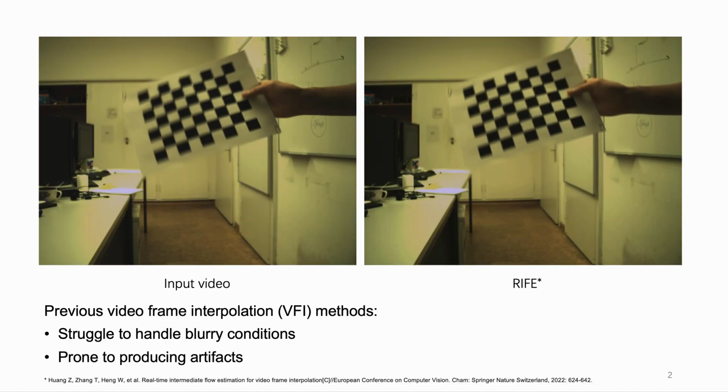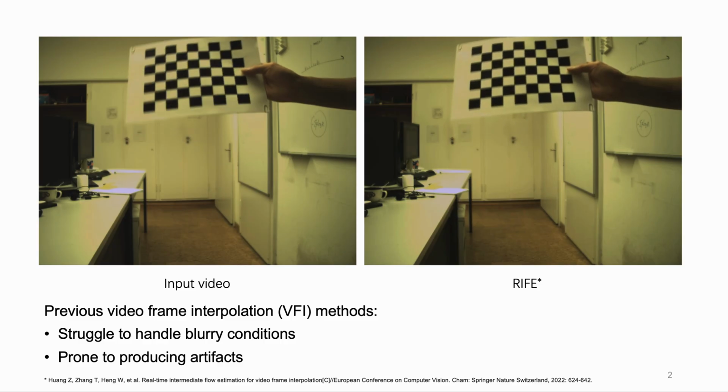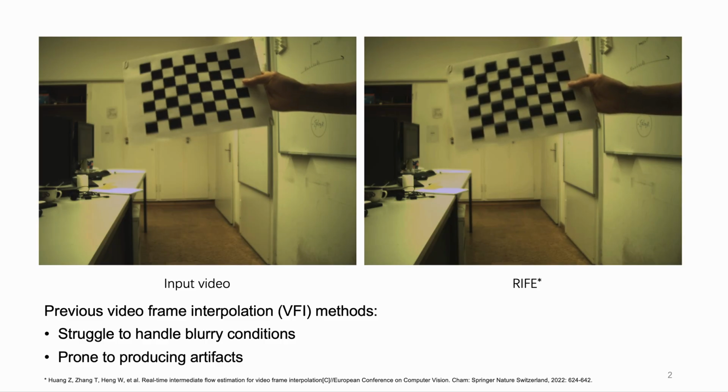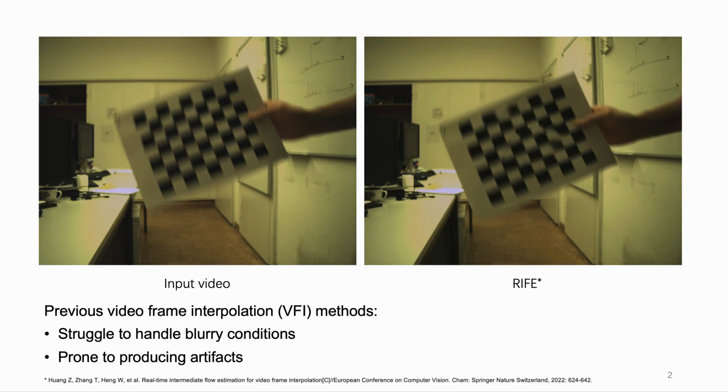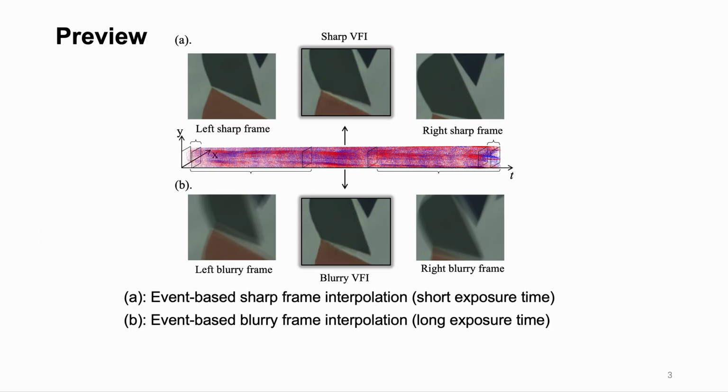When applying video frame interpolation methods to blurry videos, these methods often struggle to handle the blurriness and are prone to producing artifacts. This is basically because they assume the video frames are sharp and overlook the exposure time. As a result, in the event-based frame interpolation task, the exposure time cannot be ignored. Motion in exposure time would bring blur, especially in long exposure time or high-speed conditions.